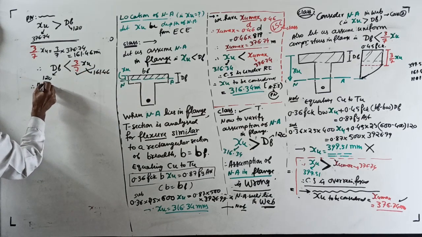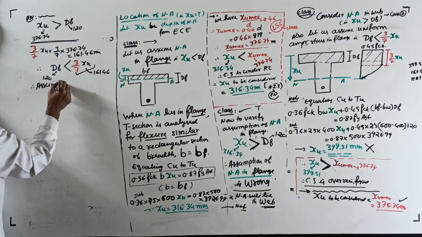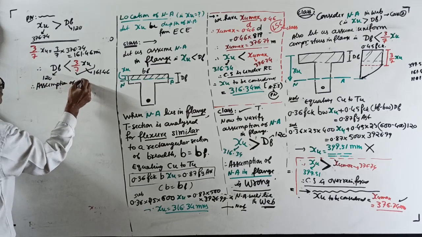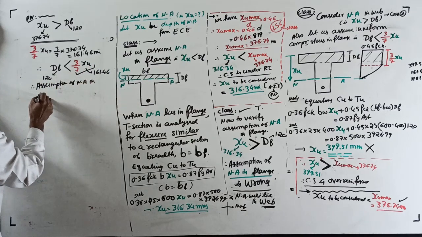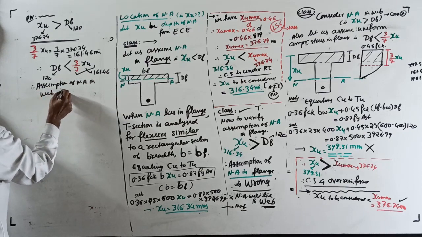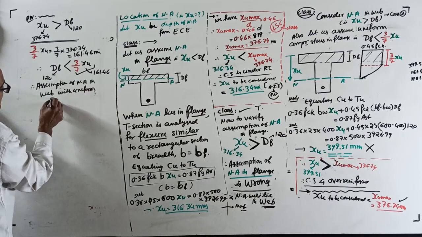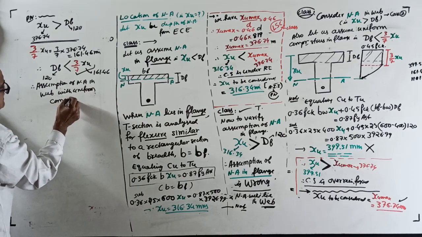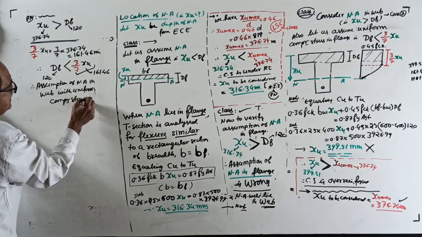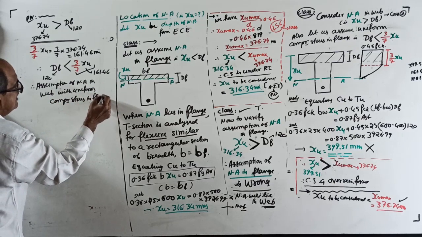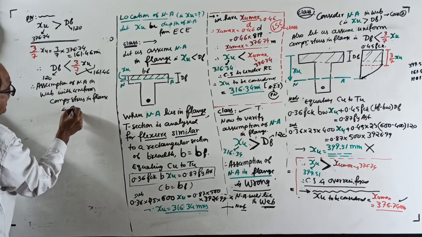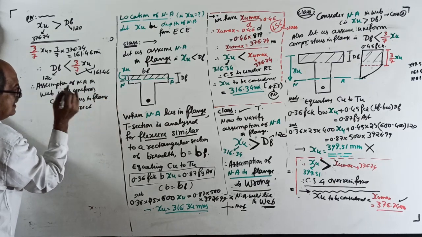Therefore, assumption of neutral axis in web with uniform compressive stress in flange is fully correct.